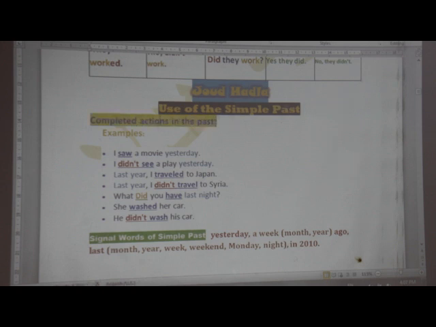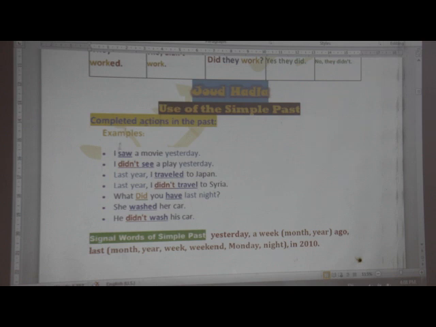Dear students, we use this tense to refer to actions that happened at a specific time in the past, when the time is known. You remember, when we revised the present perfect, we talked about actions that happened in the past, but the time was not important, the time was not known. We didn't talk about actions that happened at a specific time. Here, we need to know when the action happened or took place.